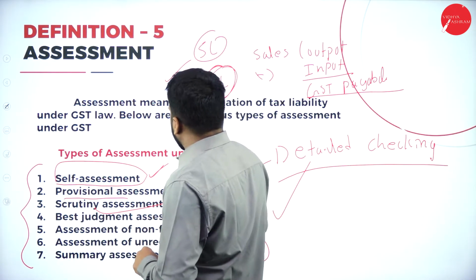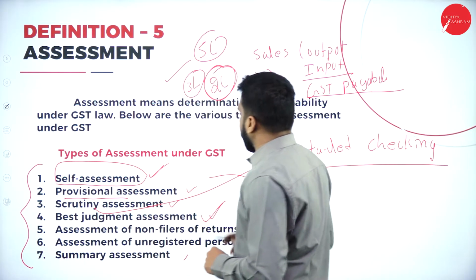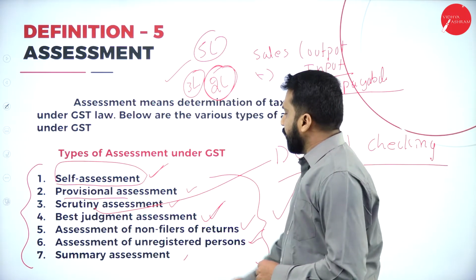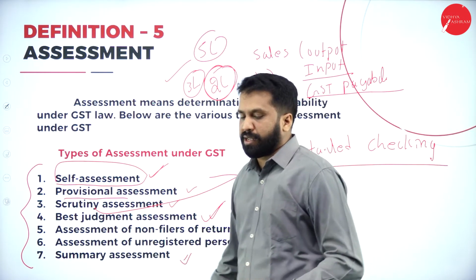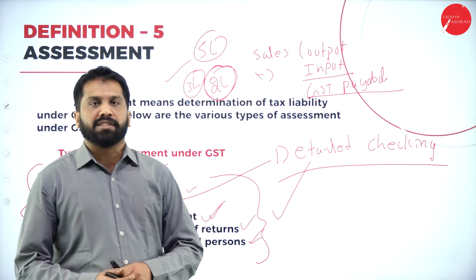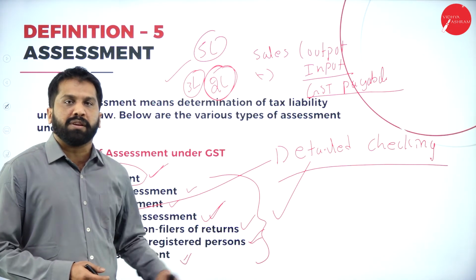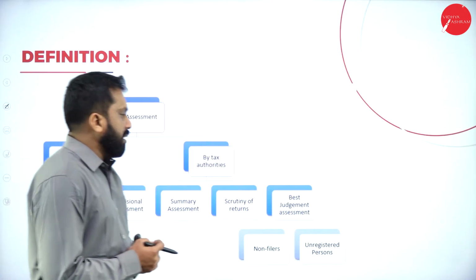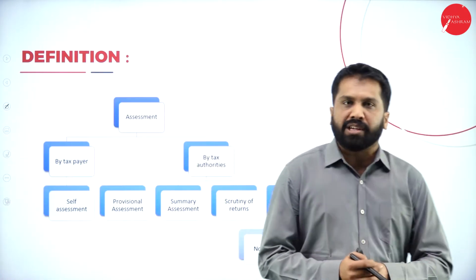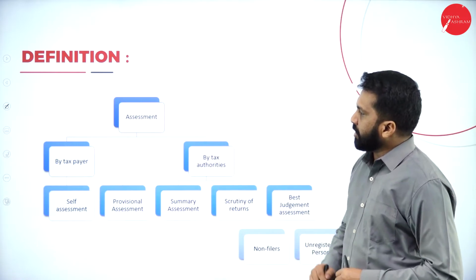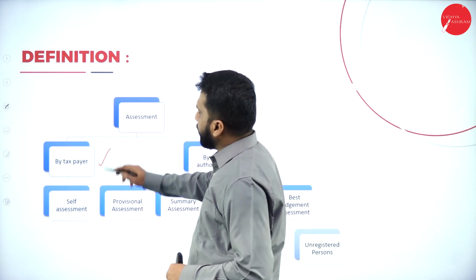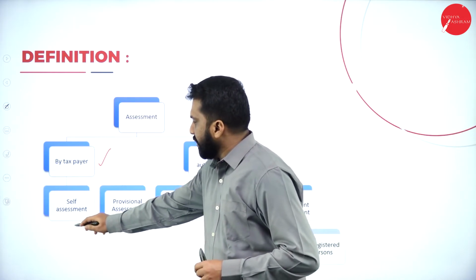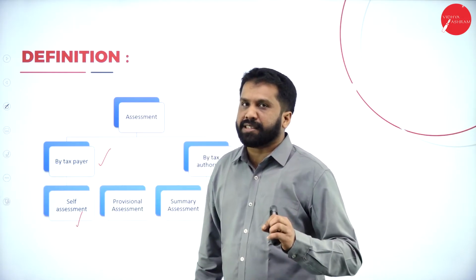Now, best judgment assessment, assessment of non-filers, assessment of unregistered persons, those who are not registered, and summary assessment do not come under self-assessment. They are the opposite of self-assessment, and are required by the officers. I have given you a small chart here to understand. In assessment, by the taxpayer, we will fill only one, that is self-assessment.